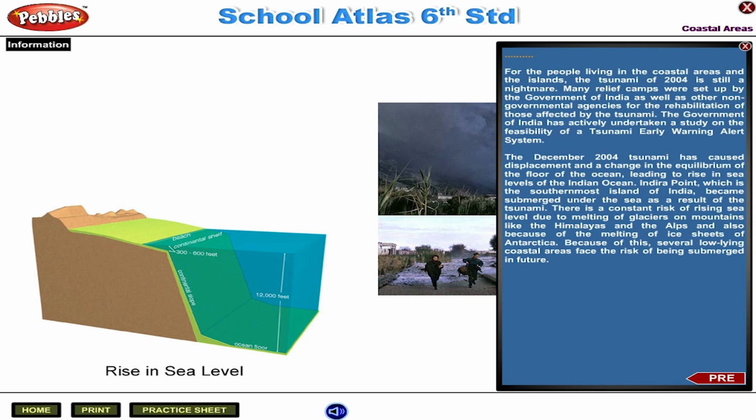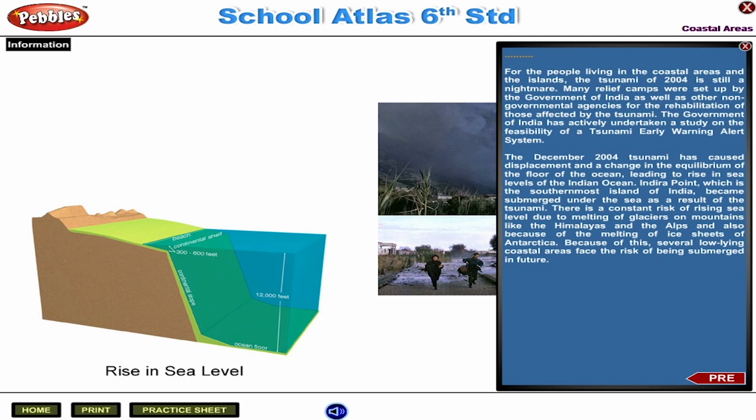The December 2004 tsunami has caused displacement and a change in the equilibrium of the floor of the ocean, leading to a rise in sea levels of the Indian Ocean. Indira Point, which is the southernmost island of India, became submerged under the sea as a result of the tsunami.